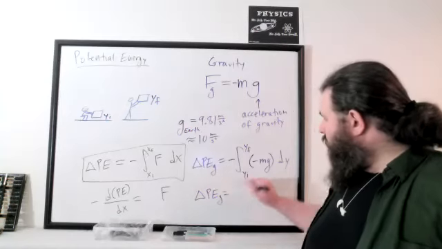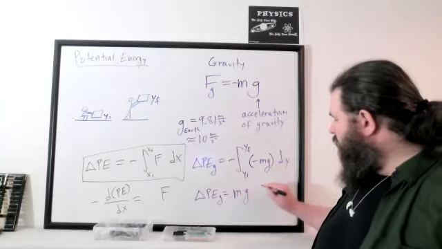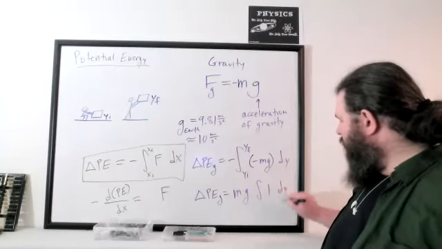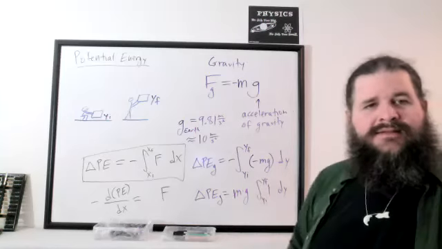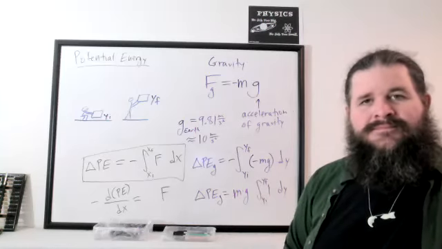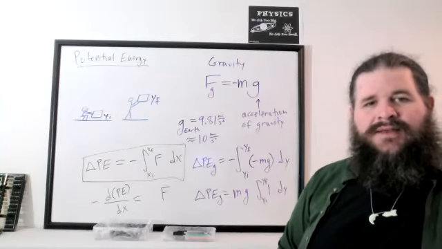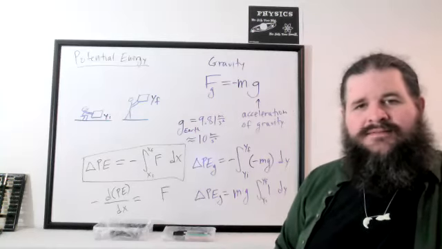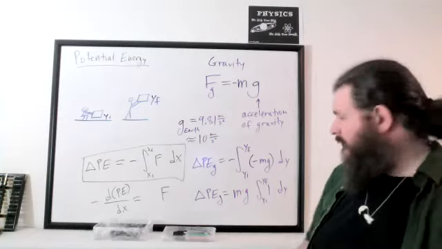So if we pull out the mg and the negative from the integral, we just get mg times integral of 1 dy. And what's the integral of 1 dy? Integrate 1, and what do you get? Yeah, or in this case, y, since that's the variable of integration.